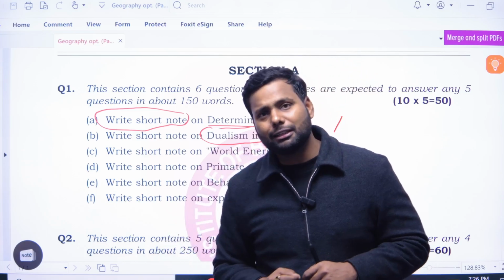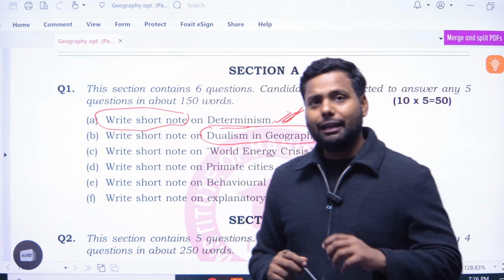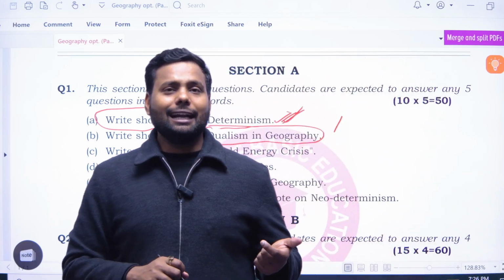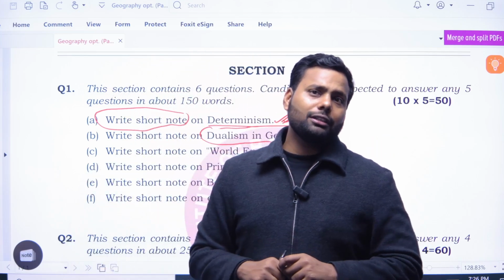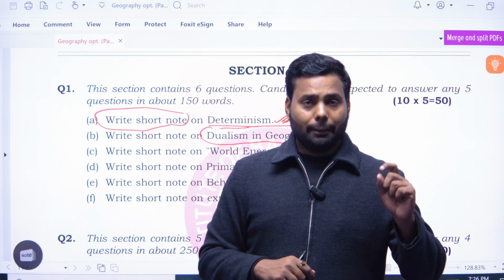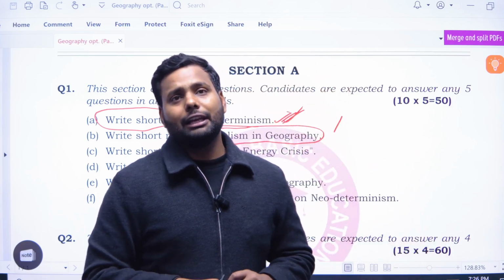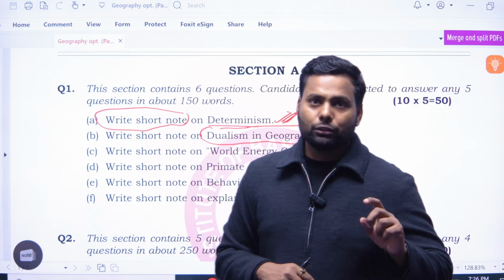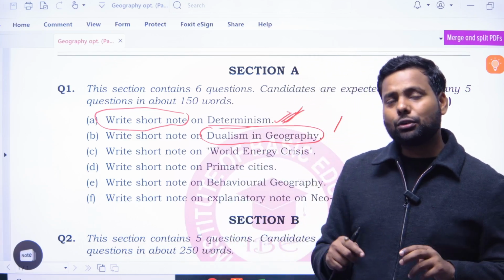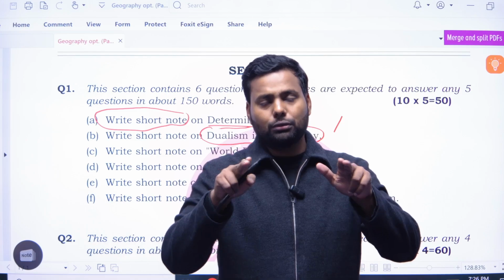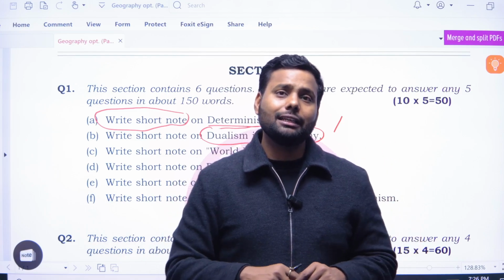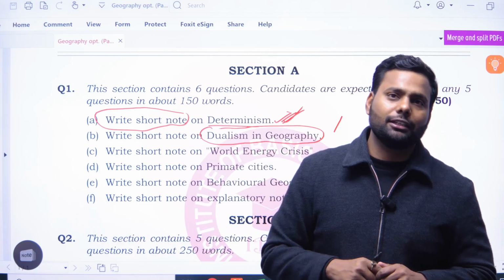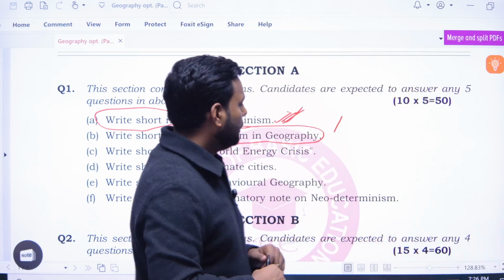Whereas possibilism says that no, man is not the slave of nature, man is modifying nature as well. Is it okay? So this is called dualism. It means two thoughts are existing parallelly without contradicting each other. Is it okay? So this is called dualism.